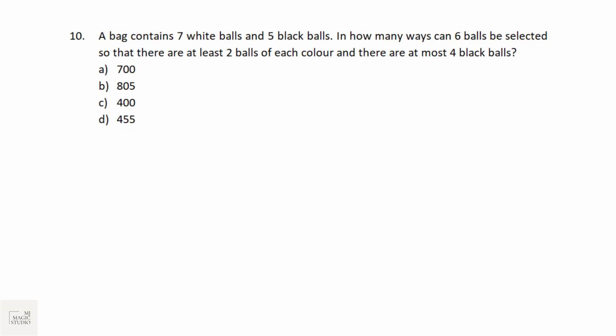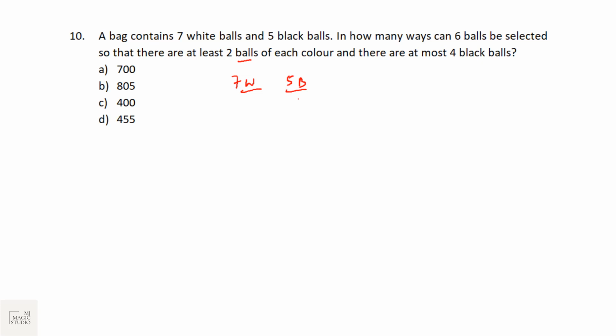Question number 10, the last one, the bucket question, is from permutation and combination. Let's see what it is, and you will get a question from permutation and combination in the advanced part. A bag contains 7 white balls and 5 black balls. In how many ways can 6 balls be selected so that there are at least 2 balls of each color and at most 4 black balls?